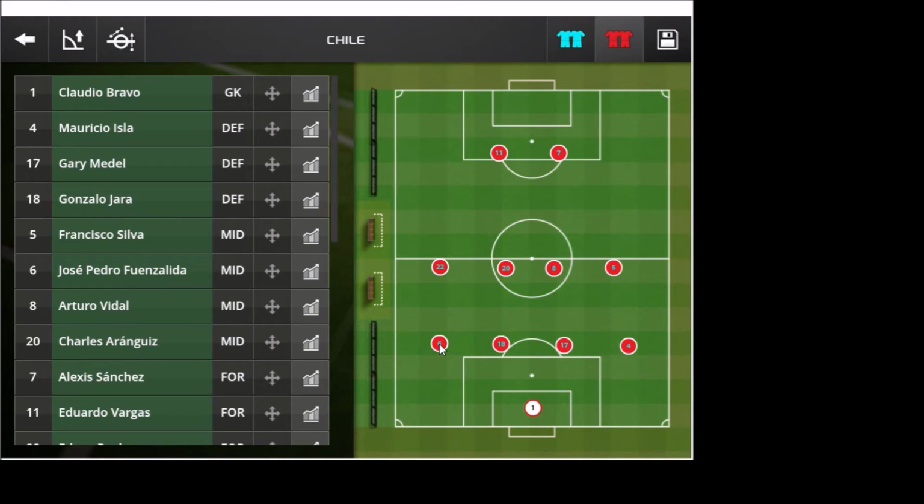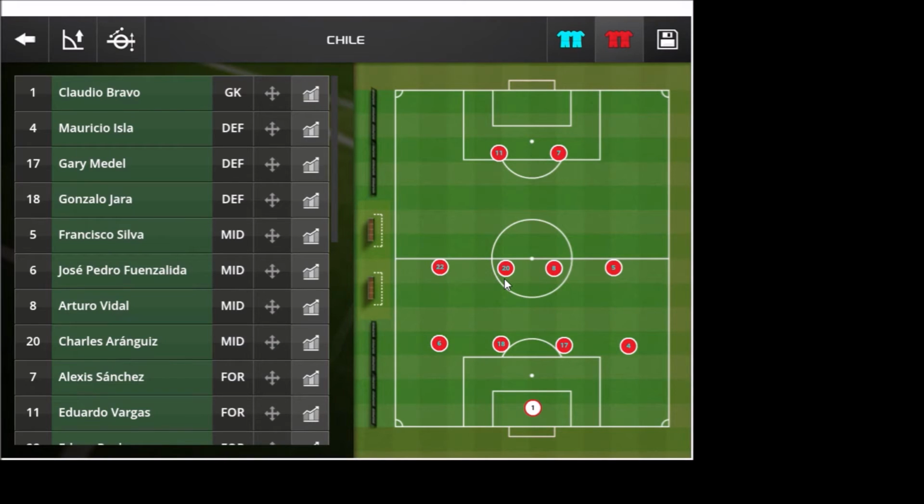He's very aggressive. In the left back position is Jose Pedro Fuenzalida. Yes, that's a mouthful. He'll be playing on the left side. And in the midfield, we'll have Francisco Silva. And next to him on the right side of the central midfield is Arturo Vidal. The Bayern Munich and former Juventus star will be responsible for being a midfield engine.